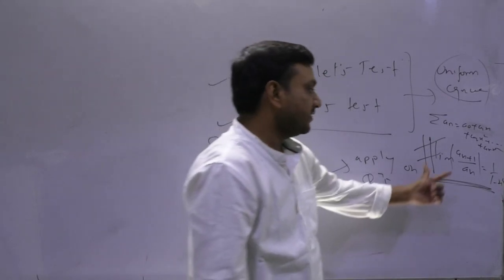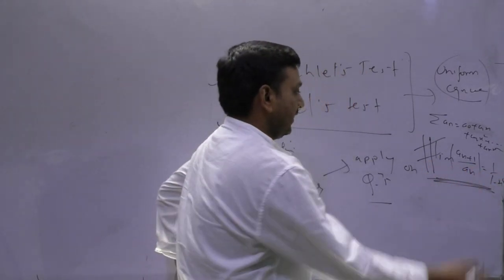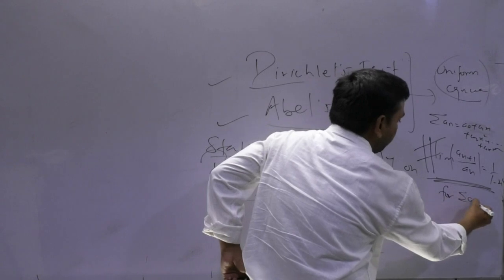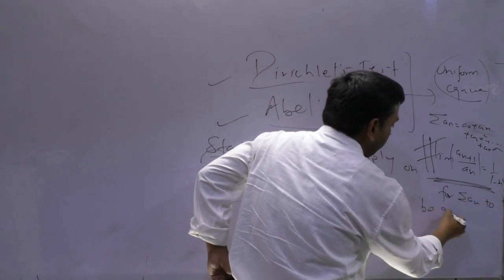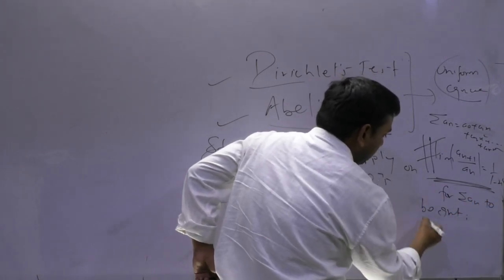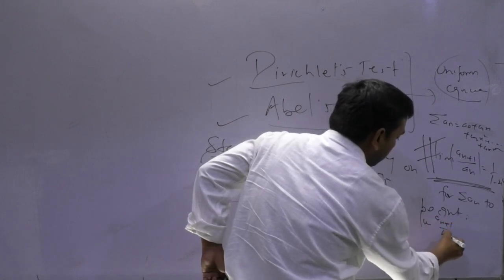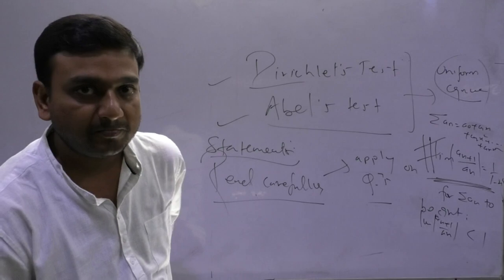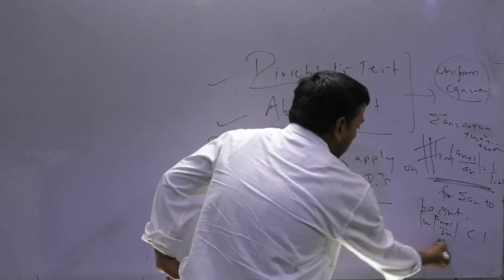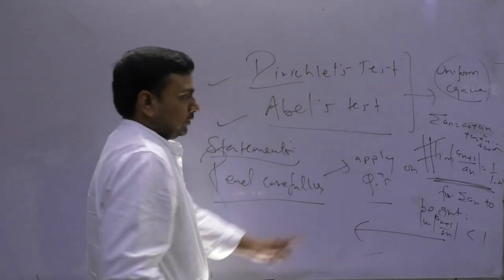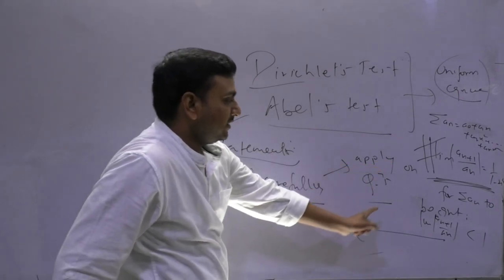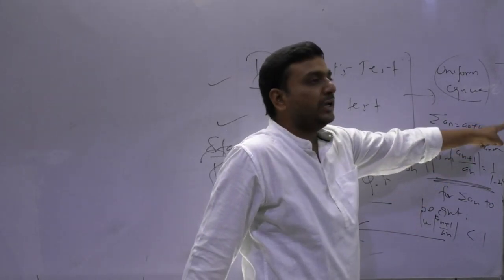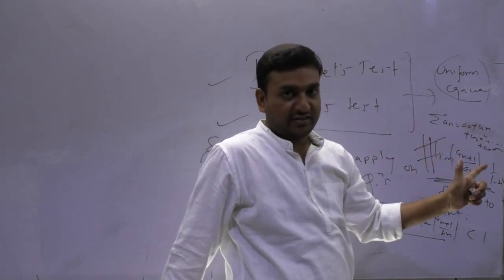And for summation an to be convergent, this limit of modulus of a(n+1) upon a(n) must be less than 1. Clear? After that they will ask you for which values of x this power series is convergent.